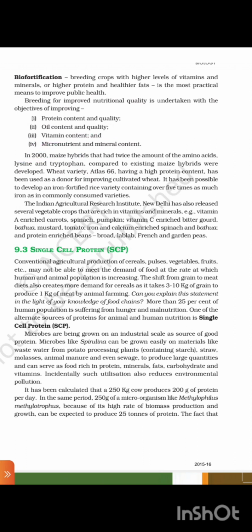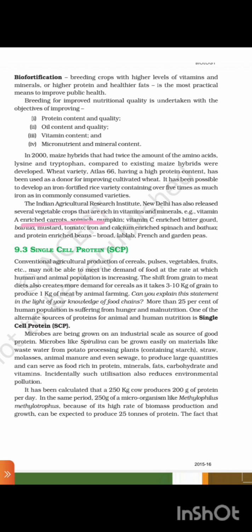In 2000, a maize hybrid that had twice the amount of the amino acids lysine and tryptophan compared to existing maize hybrids was developed. Wheat variety Atlas 66, having a high protein content, has been used as a donor for improving cultivated wheat. It has been possible to develop an iron-fortified rice variety containing over five times as much iron as in commonly consumed varieties. The Indian Agricultural Research Institute, New Delhi, has released several vegetable crops that are rich in vitamins and minerals.